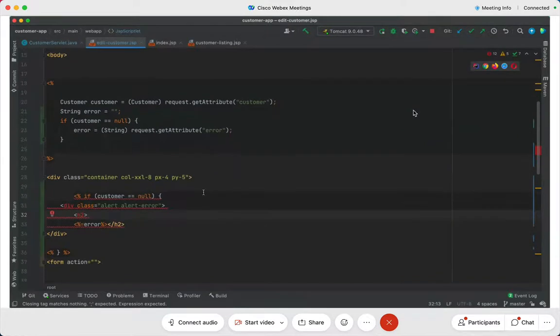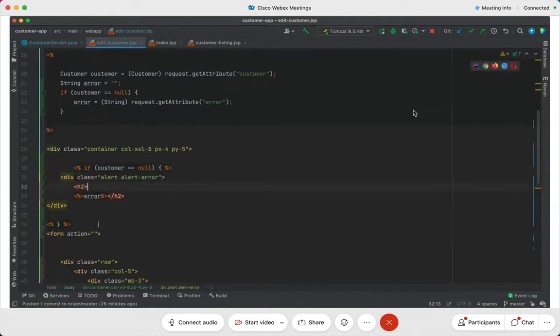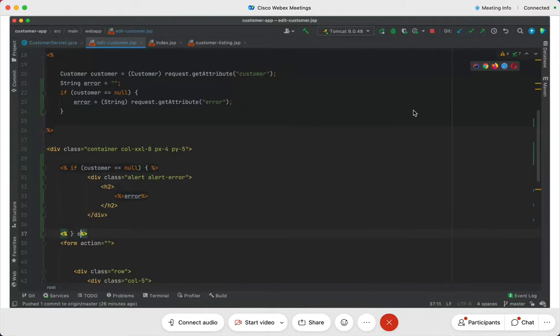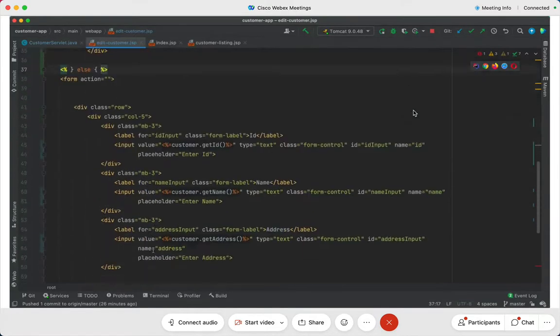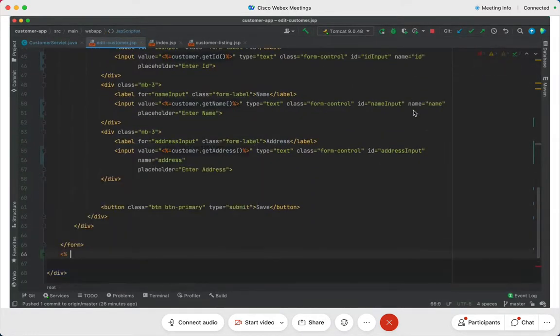Okay, all right, so this is what you will be doing. You see this? Okay, there is an error out here, and that error is because I did not close the bracket out here. This is just perfect. See this. If customer is equal to null, then I print the message, else only in the else I have a form getting created, and I will close the else bracket here like this. Take a look.